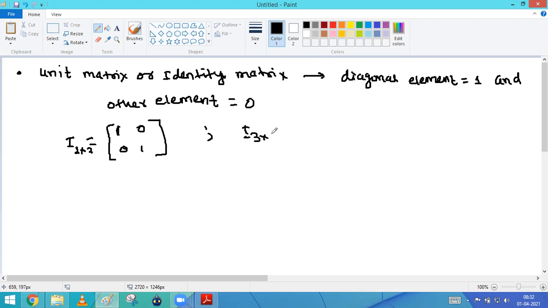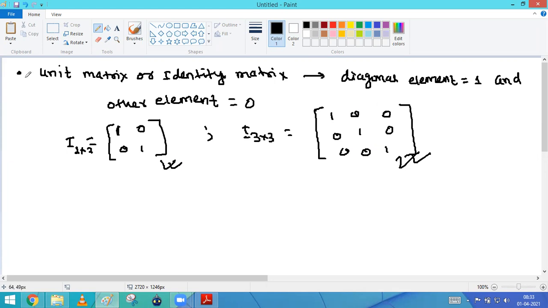Suppose you have to define I3 cross 3, means the unit matrix of order or identity matrix of order 3 cross 3, it will be basically what? 1 0 0, 0 1 0, 0 0 1. Okay, the very important matrix, guys. Every time you have to use this matrix. Unit matrix is very important. Their property, because the unit matrix possesses some certain property, we'll discuss later. Okay, but you have to always remember what is the meaning of unit matrix. Okay, so can we say that this is the unit matrix?